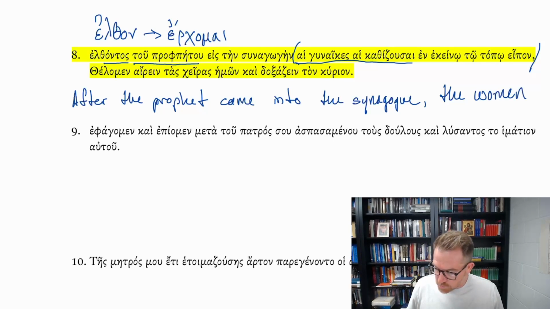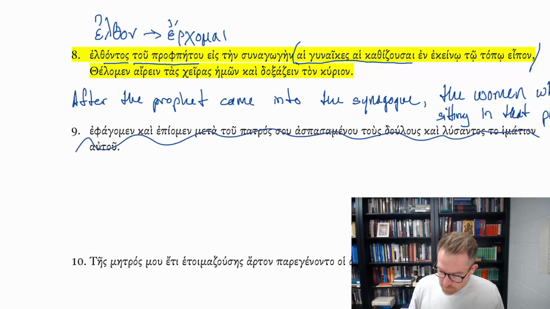kathizousai, this is the present active participle, feminine, plural. The women who are sitting, en ekeinō tō topō, in that place, said, and what did they say? We're just going to go past this line here.